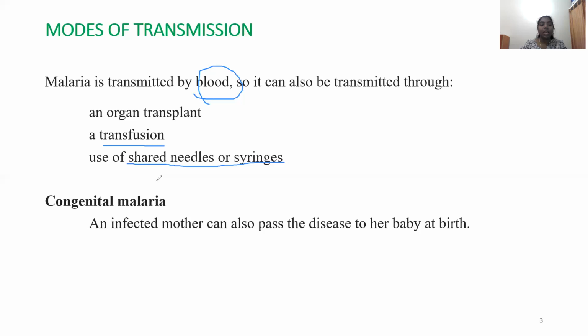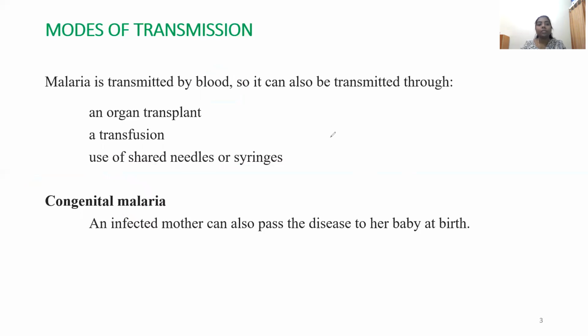And there is another case, specifically named congenital malaria. Congenital is something which is there by birth. Here, if an infected mother delivers a baby, the malarial parasite can also pass on to the newborn baby. An infected mother can pass the disease to her baby at birth. That means the newborn baby receives the malarial parasite by birth, and such a condition is called congenital malaria. Am I clear up till here?